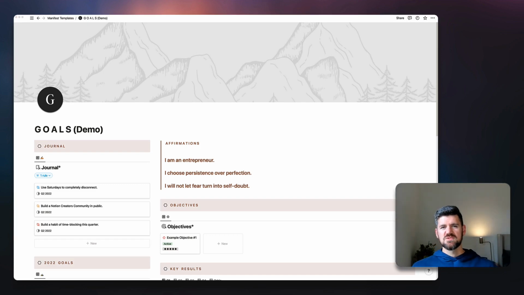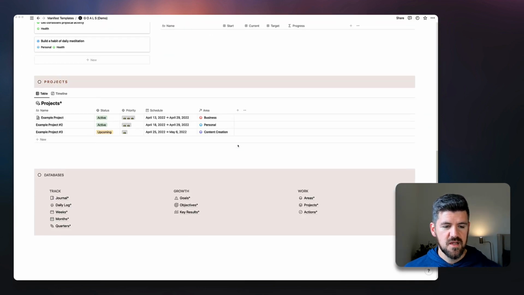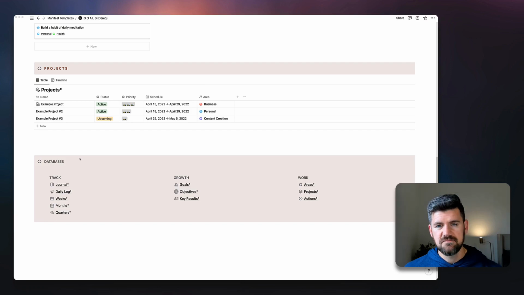So what we're going to do now is really just navigate this dashboard and get a better understanding of where these databases are, how they're connected, and most importantly, how we can start to think about customizing this to fit your personal workflow or the workflow of your team. I'm actually going to go all the way down to the bottom of the dashboard to this databases section.